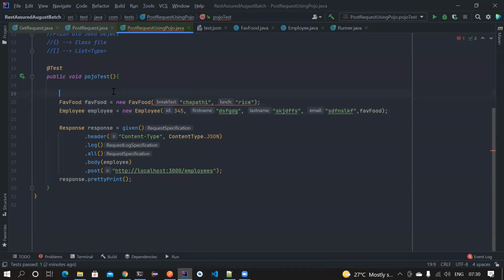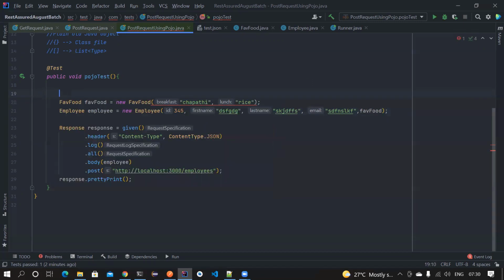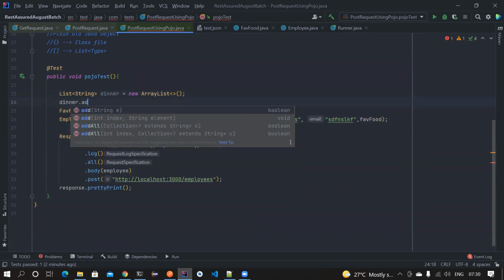The first way is List<String> dinner equal to new ArrayList. I'm using the ArrayList implementation. You can also use anything you want. Let's just import this. And then dinner.add.